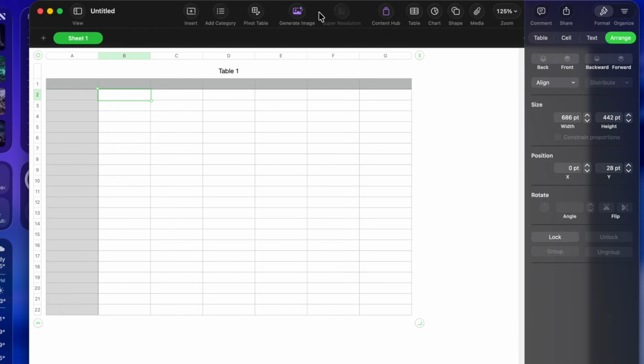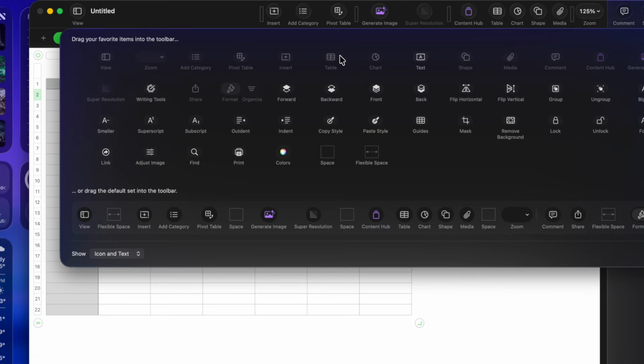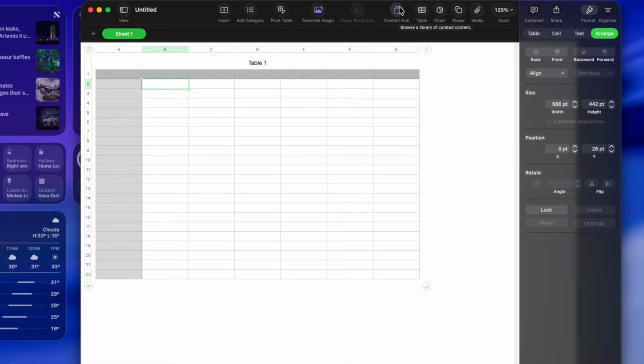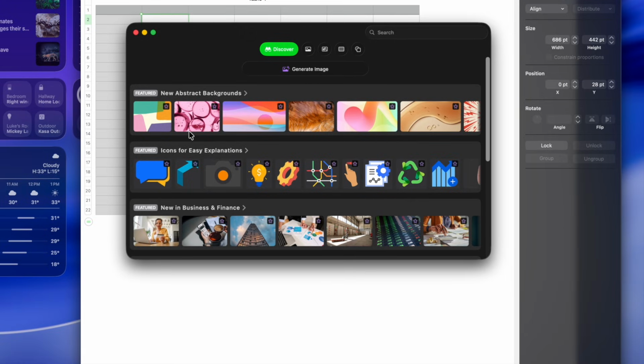But again, you can always customize the toolbar and make it the way you want. Look at all these different things you could do, which we've already talked about how to customize the toolbar in our other videos. So let's talk about what has changed in here. The number one thing you're going to see now are two buttons in purple, and that is Create an Image and the Content Hub. We're going to talk about this in all the Pages and Keynote versions, so we're going to talk about this multiple times. But the idea is that now you can go to the Content Hub and find all these different backgrounds and items that you can add into your documents.